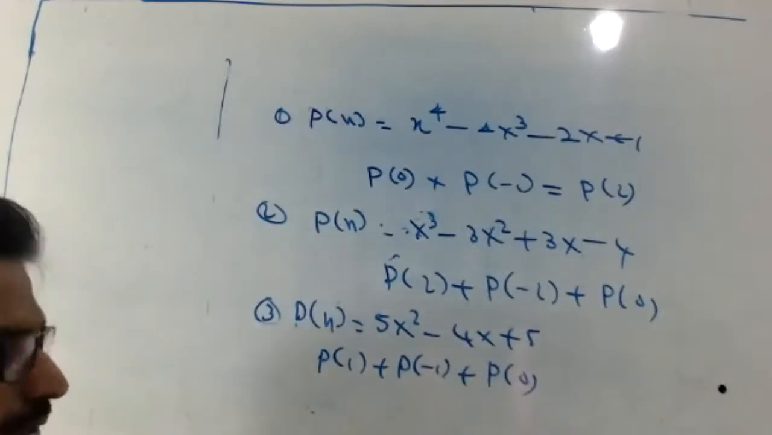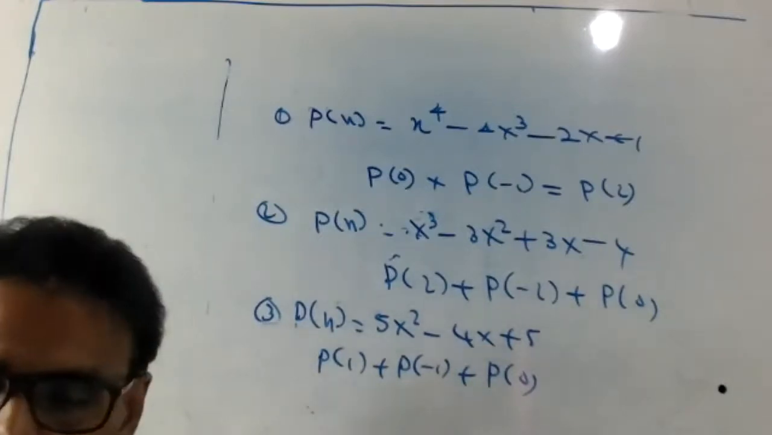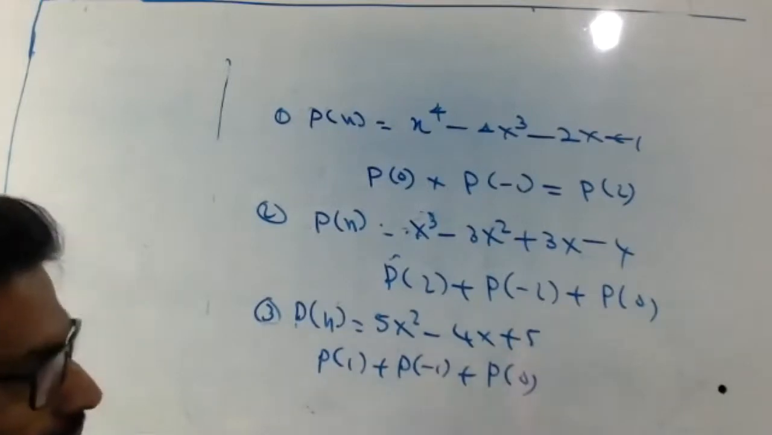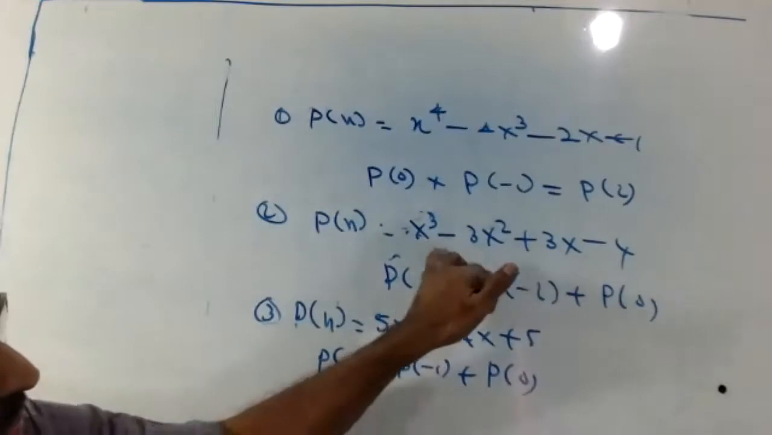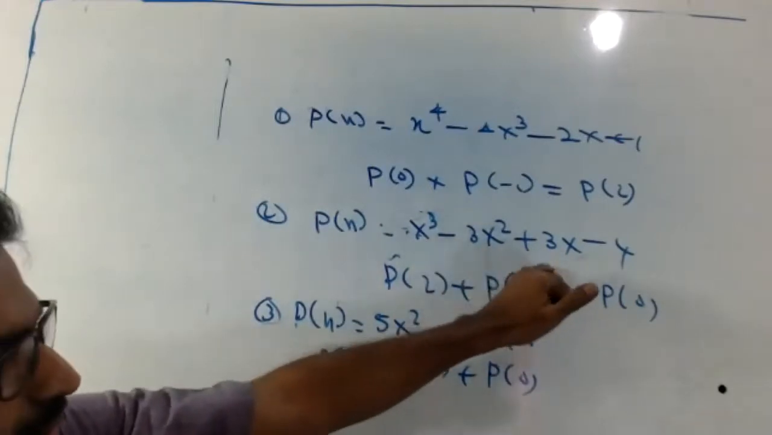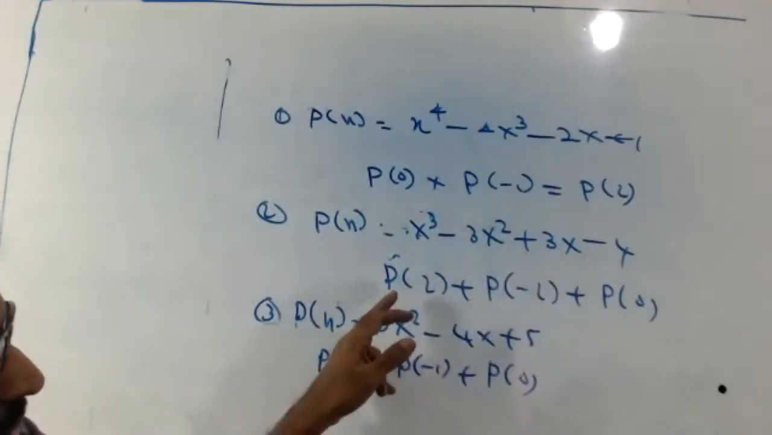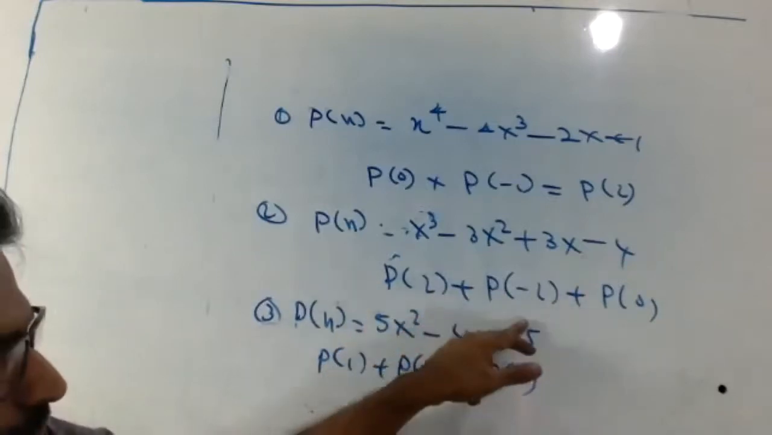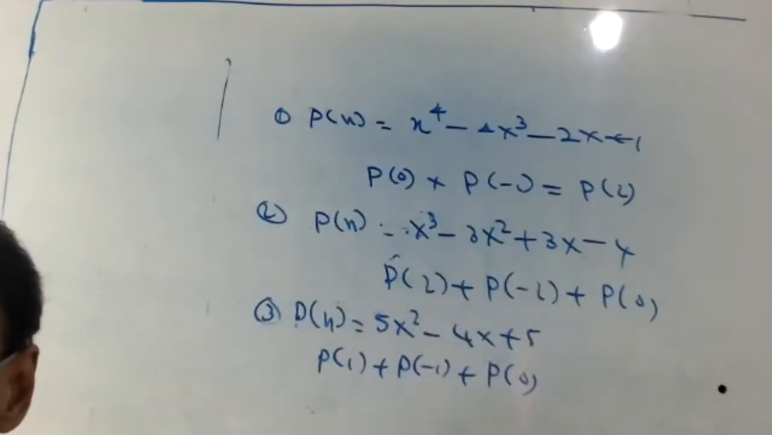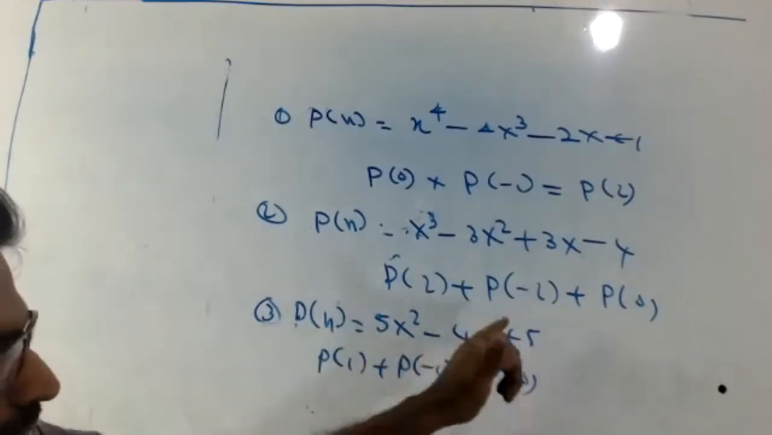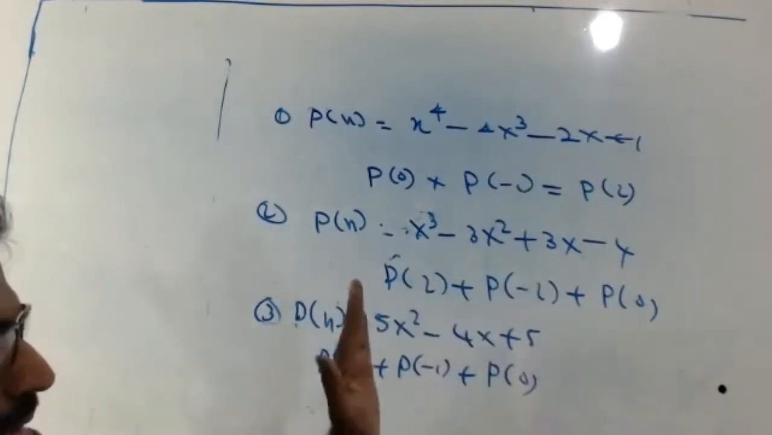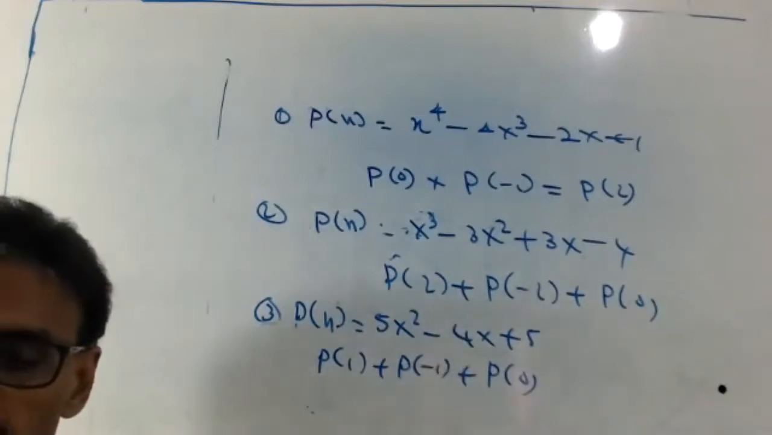Second one, first you try, first one you finish, then only second one now. The second one: x cube minus 3x square plus 3x minus 4. Find P of 2 plus P of minus 2 plus P of 0. Third one, P of x equal to 5x square minus 4x plus 5, P of 1 plus P of minus 1 plus P of 0. Okay, try one by one.